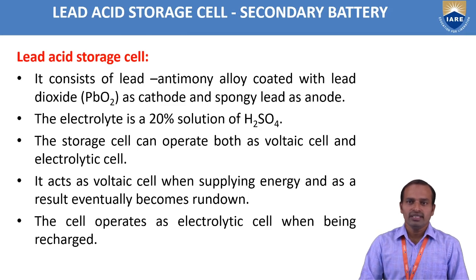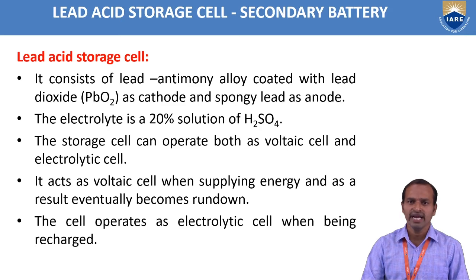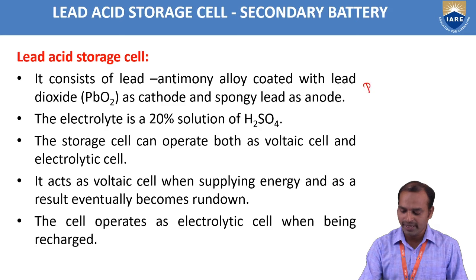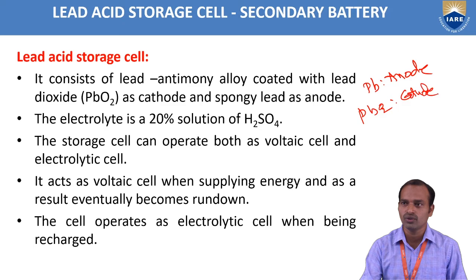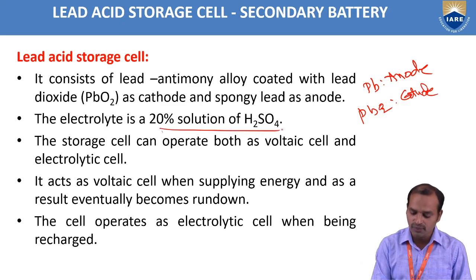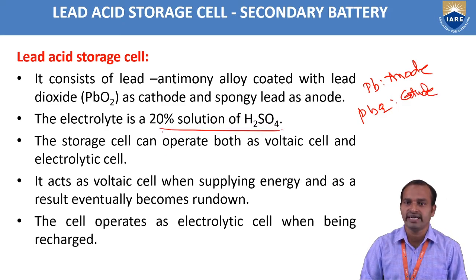So the lead acid storage cell consists of lead. Lead, Pb, is the anode and lead dioxide, PbO2, is the cathode, and the electrolyte is 20% H2SO4.